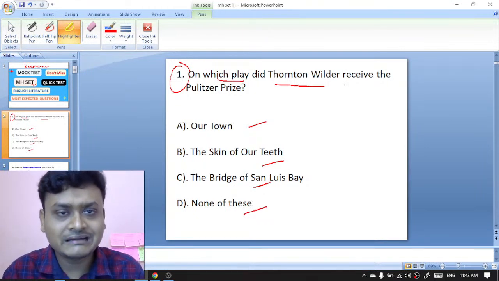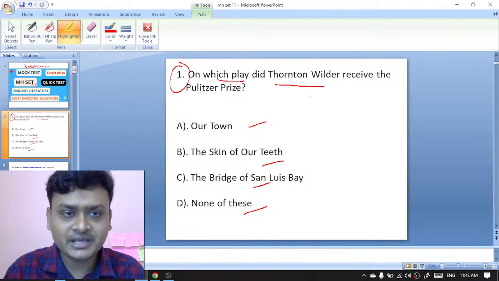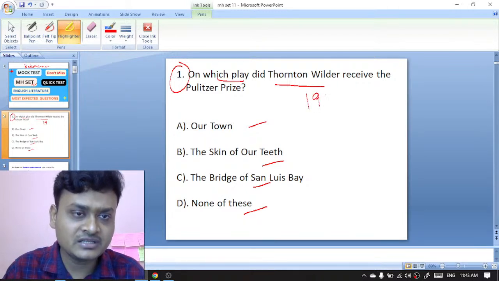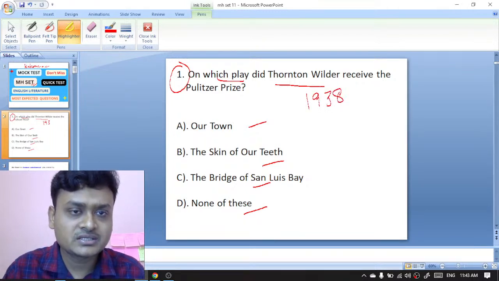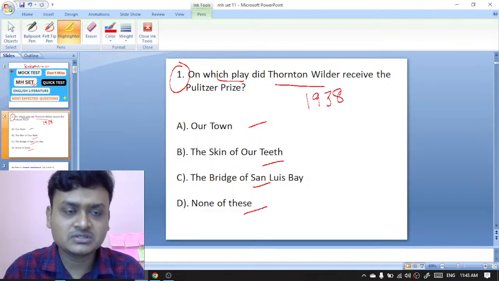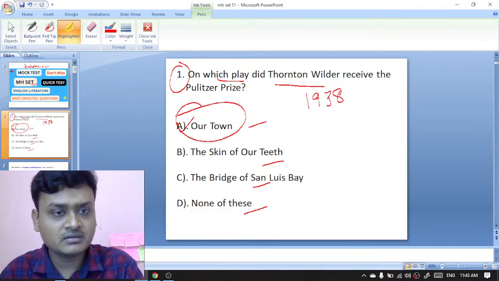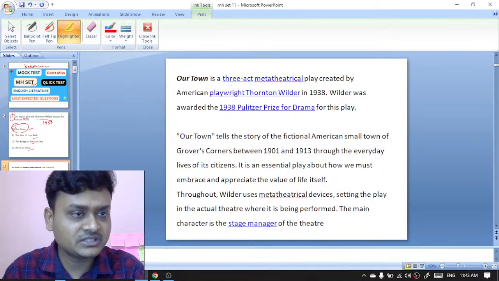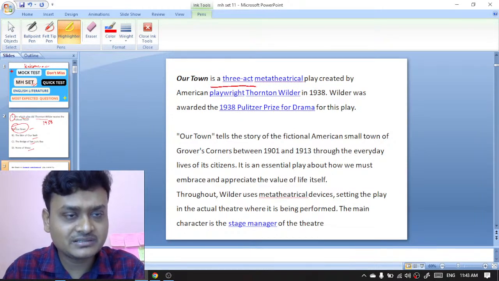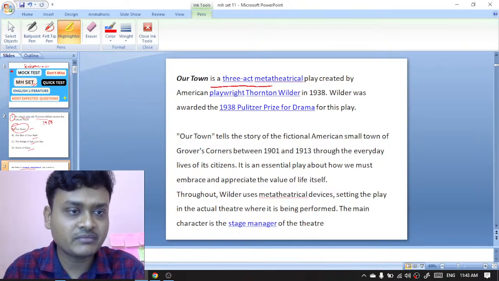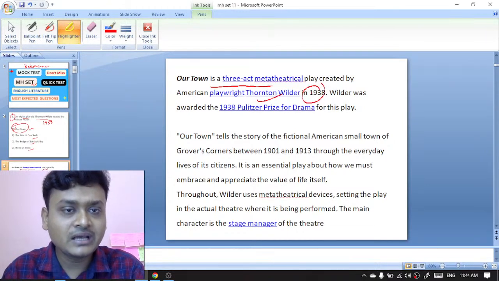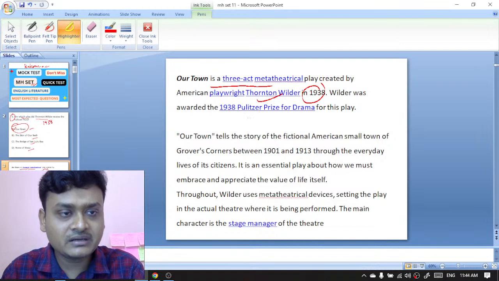So Thornton Wilder received the Pulitzer Prize in 1938, and he got the Pulitzer Prize for the play Our Town. So Our Town is the right option over here. Here is the explanation: Our Town is a 3-act meta-theatrical play created by the American playwright Thornton Wilder in 1938, and Wilder was awarded the 1938 Pulitzer Prize for Drama.